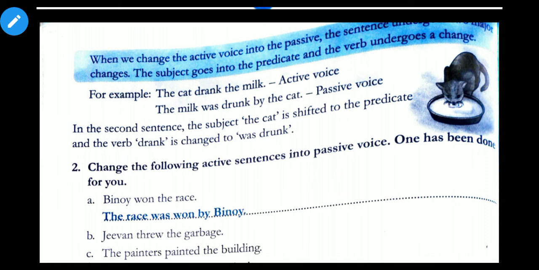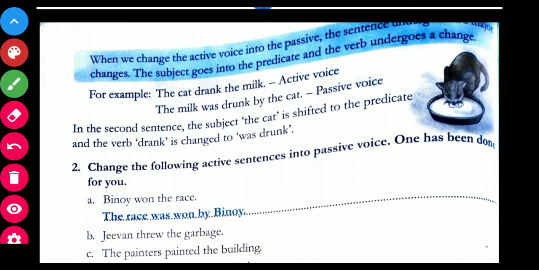So see over here. See for example, the cat drank the milk. Okay, the cat drank the milk. In this sentence, ये हमारा active voice वाला sentence है. The cat is the subject, drank is the verb. Okay, so what had happened over here? The cat has just gone to the predicate part over here.